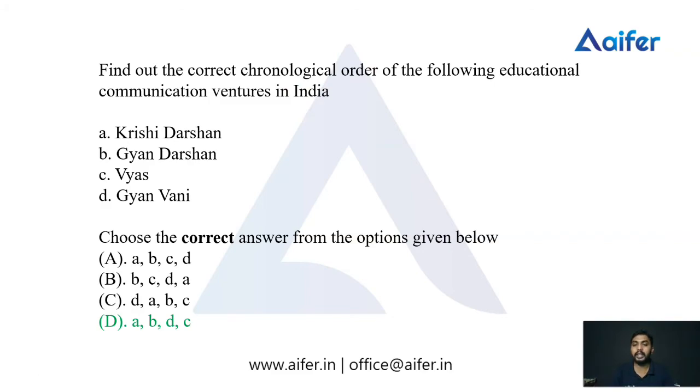So the chronological order of these educational communication ventures is: the first one is Krishi Darshan, then Gyan Darshan, then Gyanvani, and the last one Vyas. Maybe next time they will ask in which year Krishi Darshan started. We can expect such questions from these educational communication ventures, so we need to know in which year Krishi Darshan started.